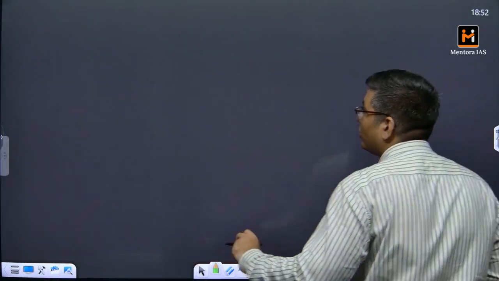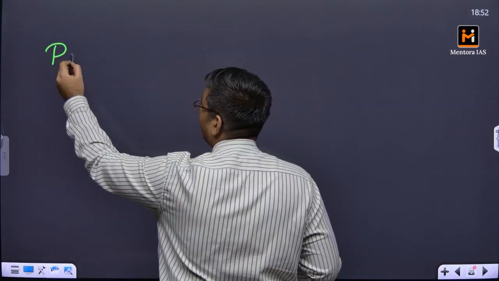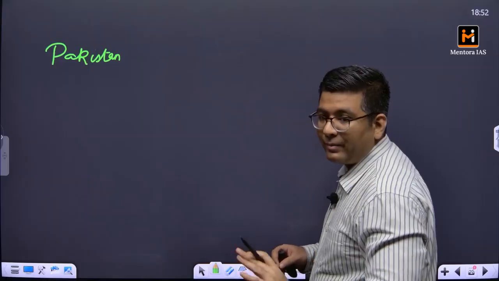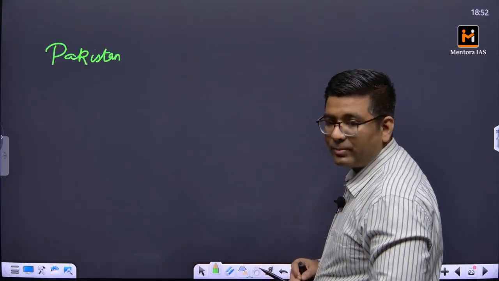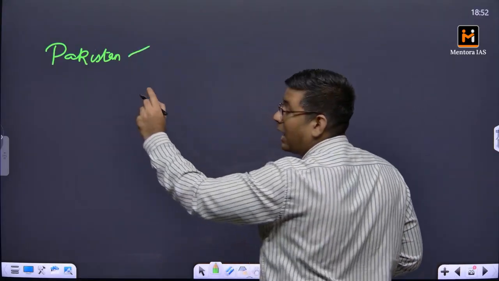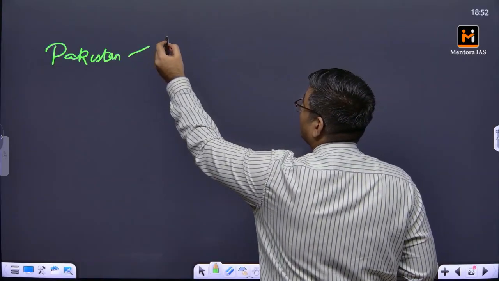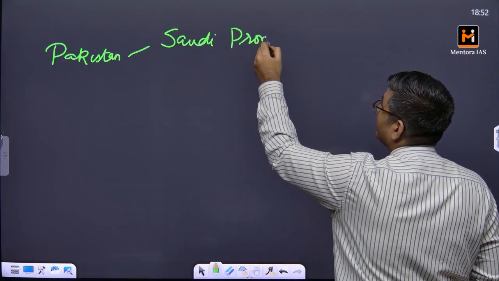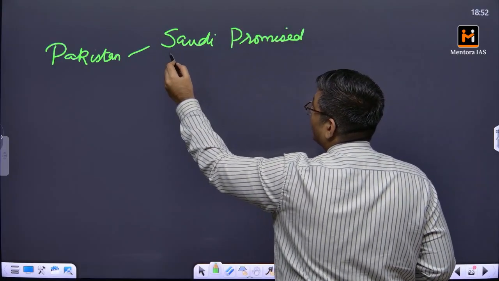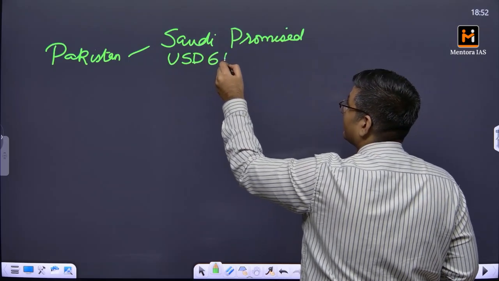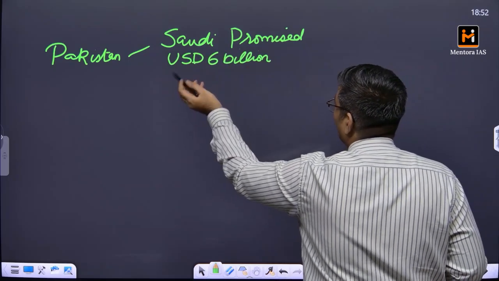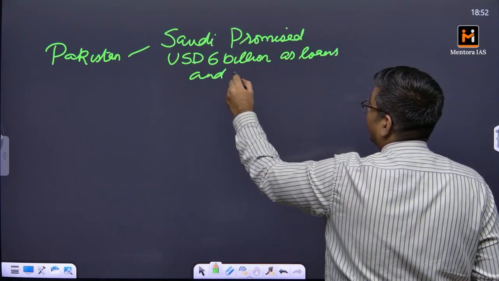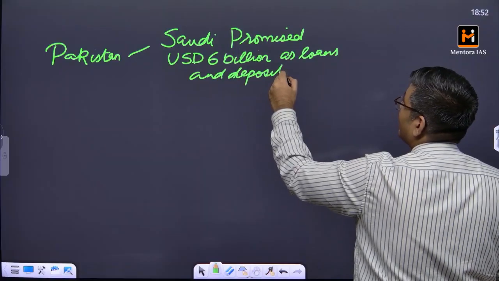Let's discuss that. Okay, so for Pakistan, there are three benefits with respect to this particular treaty. The first benefit after this particular treaty is that Saudi Arabia promised 6 billion US dollars as investments and deposits, as loans and deposits to Pakistan. So technically it becomes the biggest financier of Pakistan.